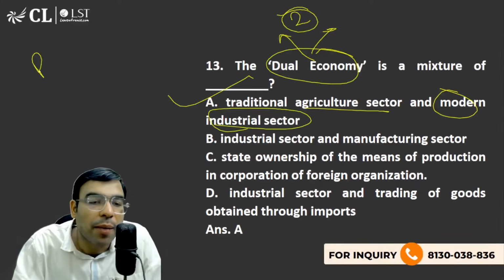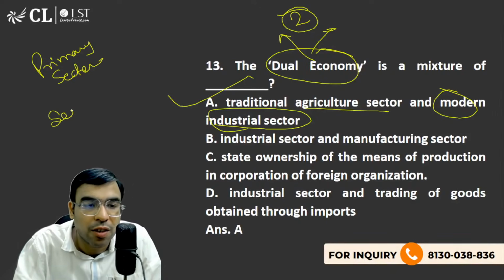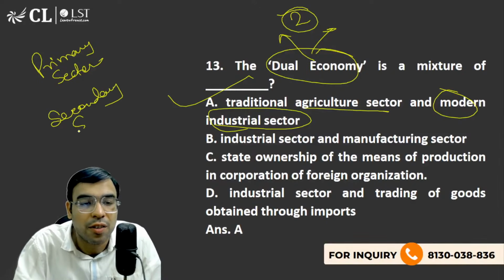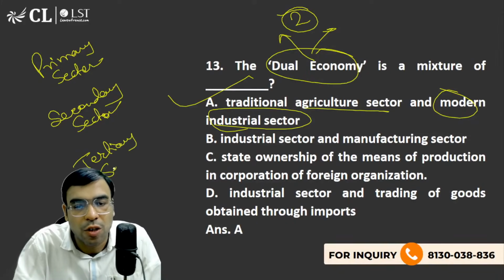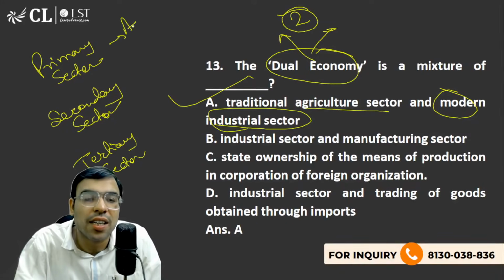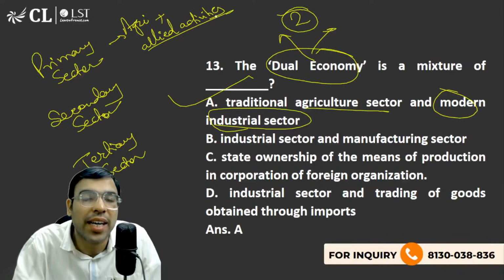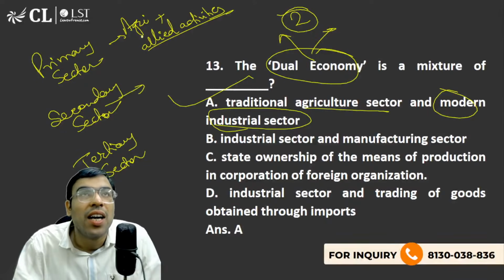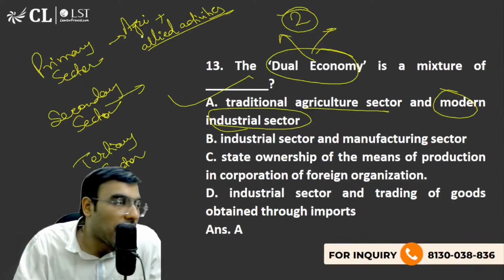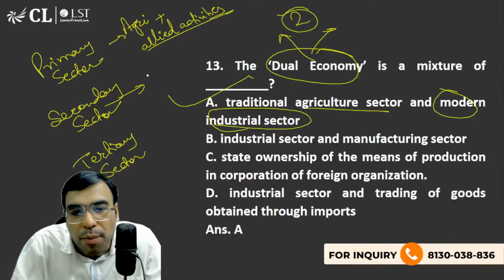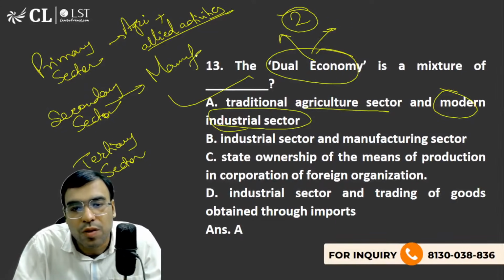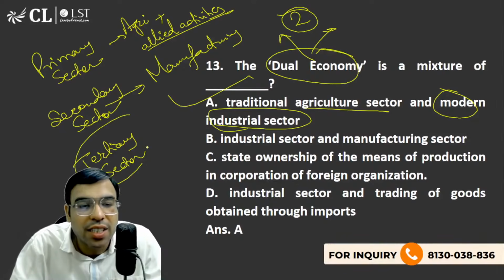Like we have primary sector, I'm sure you must be aware. This has to be very crystal clear. Primary sector, secondary sector, and tertiary sector. Okay. So primary sector means agriculture sector. Agriculture and allied activities. Allied activities means associated with that, like poultry, animal husbandry, all will come under here. Secondary sector means you are transforming the raw material into finished goods. Like for example, manufacturing, the best example. And tertiary sector is service sector.